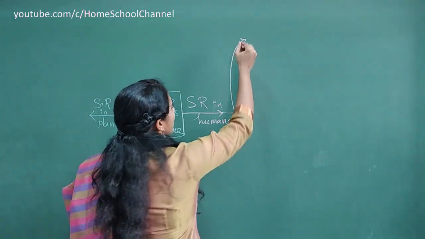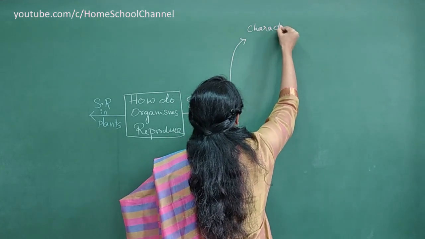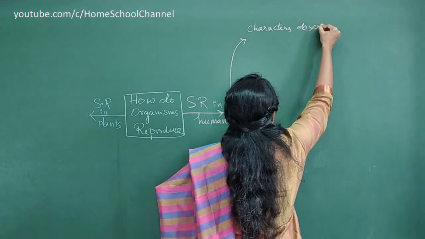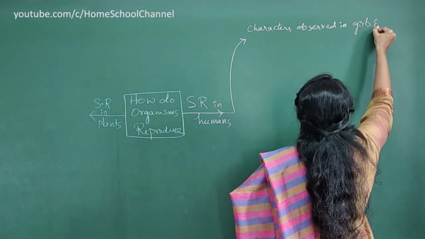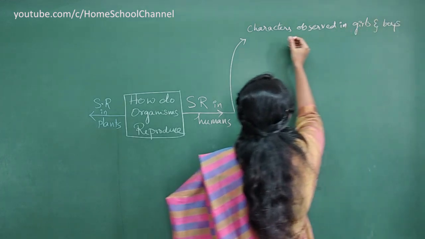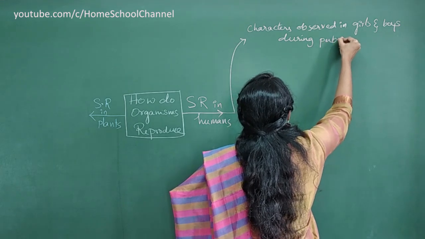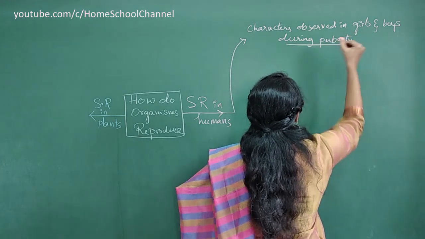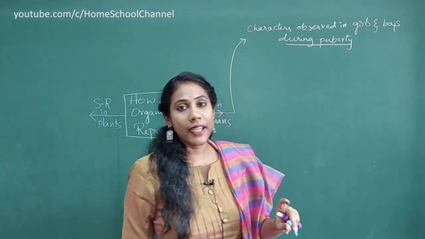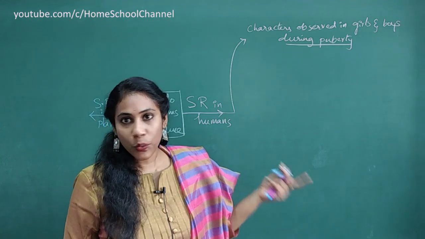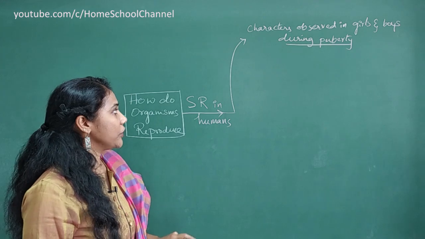So the first concept you have to concentrate on is the characters observed in girls and boys during puberty. What sexual characters you will observe during puberty in girls and boys, you have to revise all those characters. That is the first concept you must study in sexual reproduction in humans.